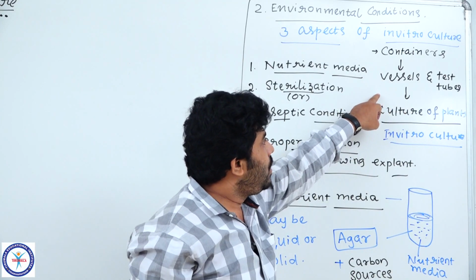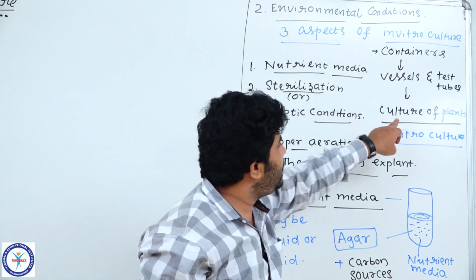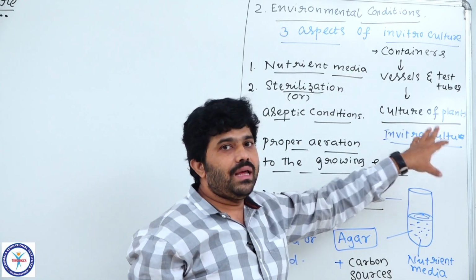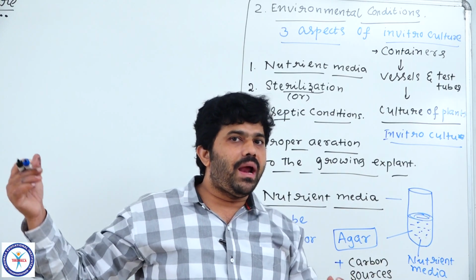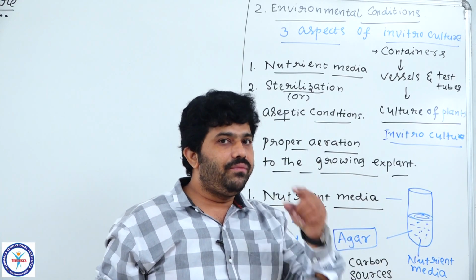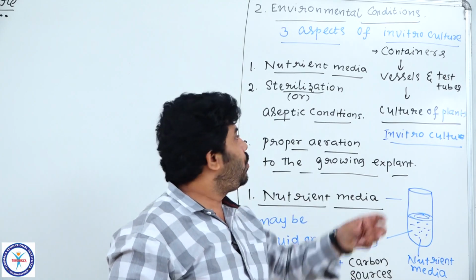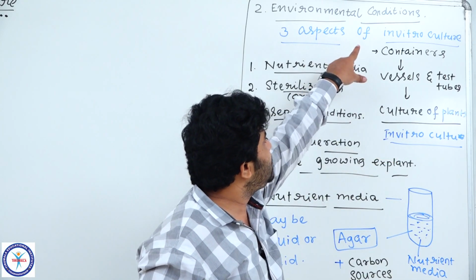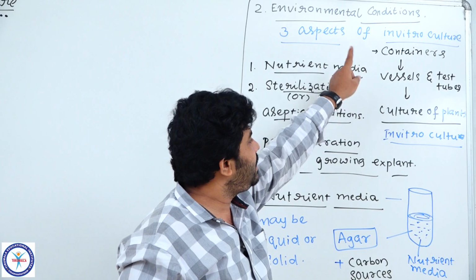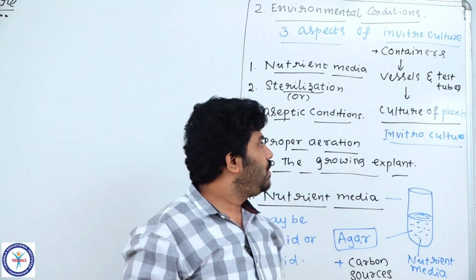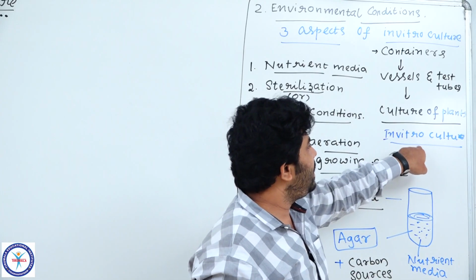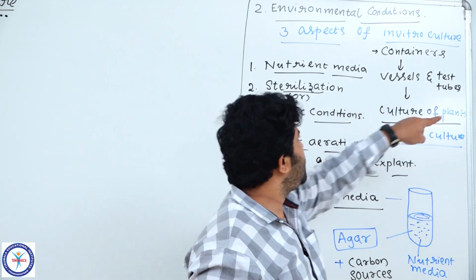But the culture of the explant into a baby plant is done only in the test tube. So the culture of the explant into a baby plant done in the test tube is called test tube culture or in vitro culture. The culture of plants occurs in the test tube only.